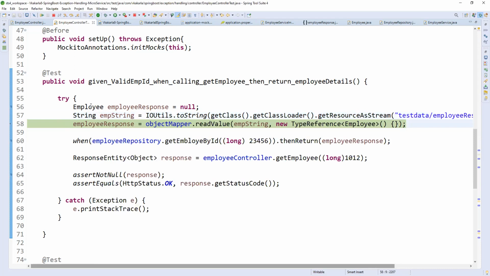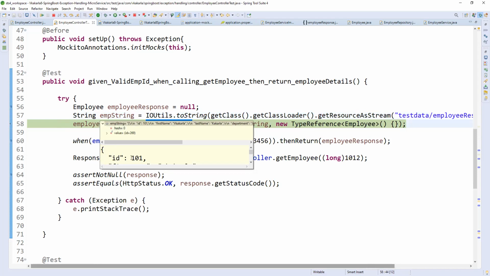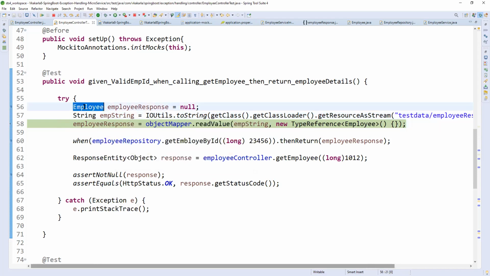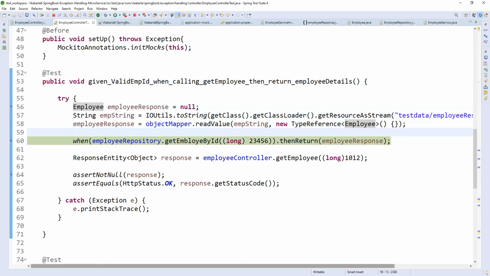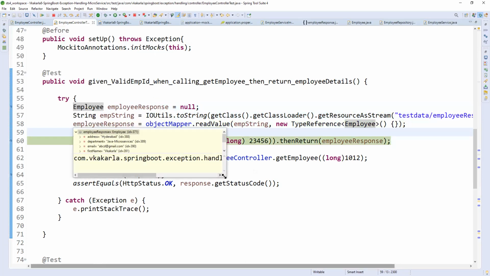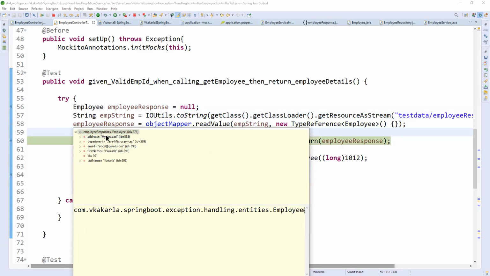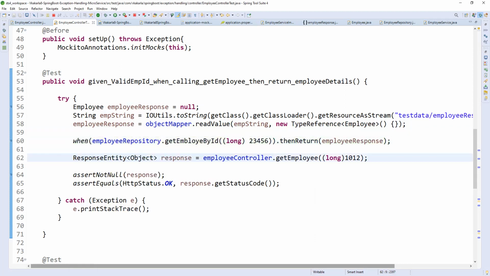Now this is the Employee class. Using object mapper, I am parsing this string and typecasting it as an Employee object, using a type reference with the help of object mapper. Whatever key-value pairs I have here, the same keys should be available in the Employee object. Then only it will be possible. Just clicking F6. Now you can see the employee response has values. Whatever string values we gave, all values are replaced here with the help of object mapper. Fine. Now this will be executed.